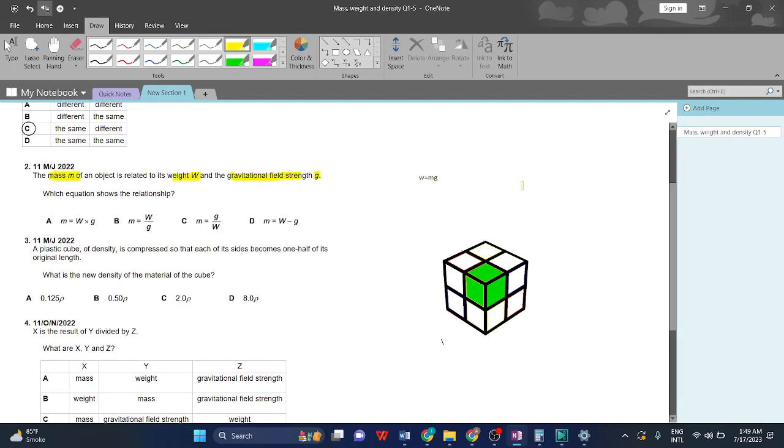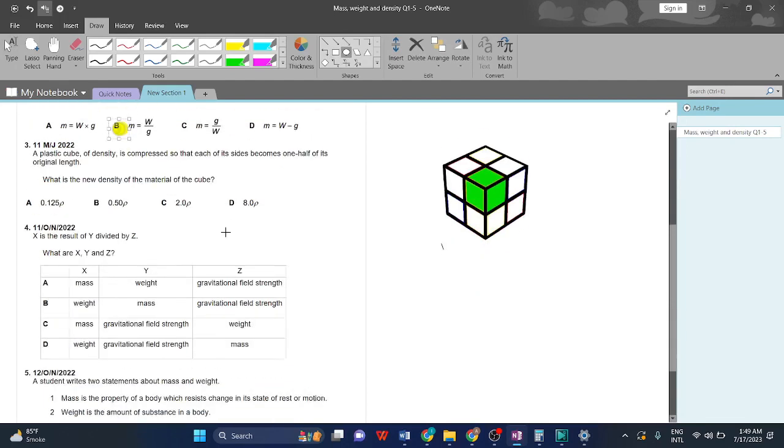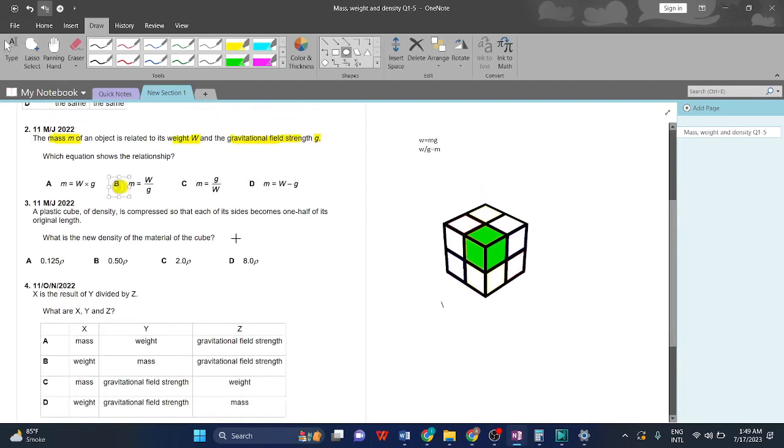We have to rearrange this, making mass the subject. So W divided by G is equal to mass. Where do we see this? W divided by G is equal to mass in this equation, which is B. B is the right answer. Let's move on to Question 3.